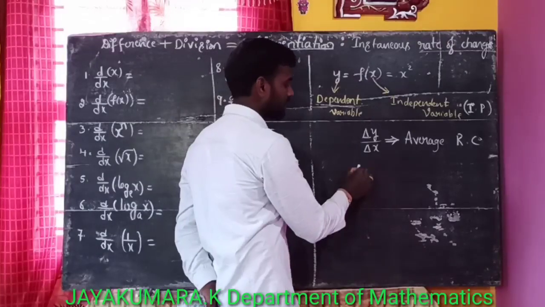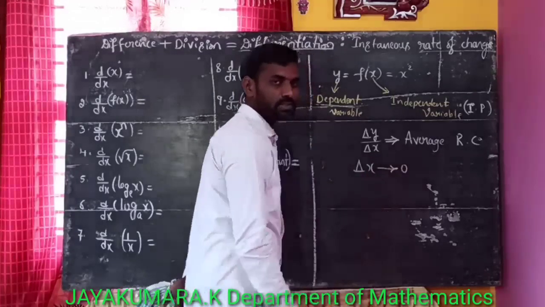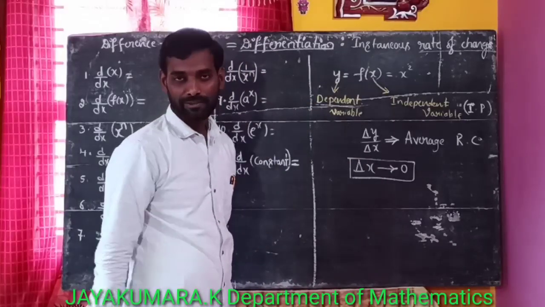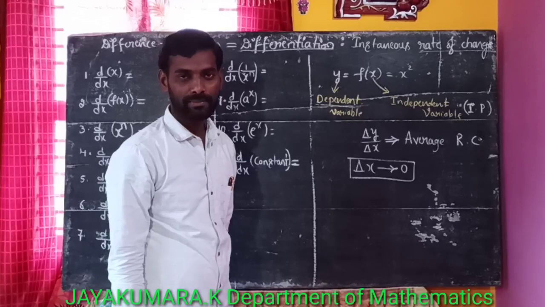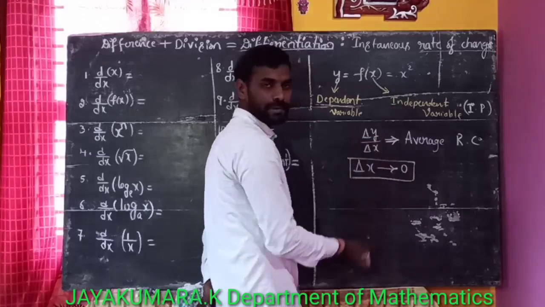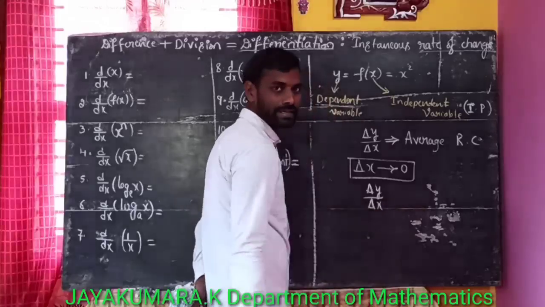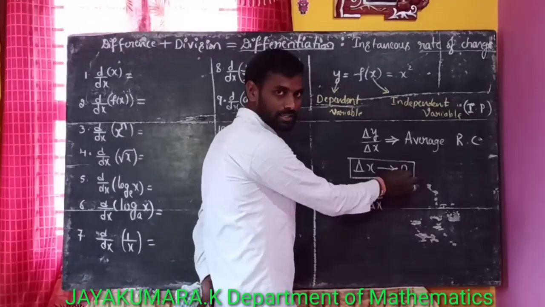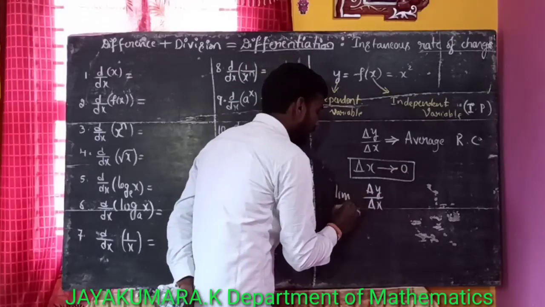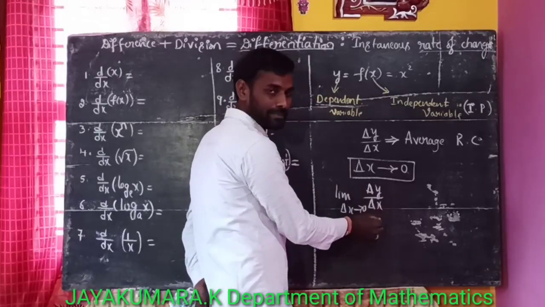Instantaneous rate of change means here the delta x value approaches 0. That is the concept of a limit. If delta x approaches 0, that means x is closer and closer to 0, so we take the limit as delta x tends to 0 of delta y by delta x.